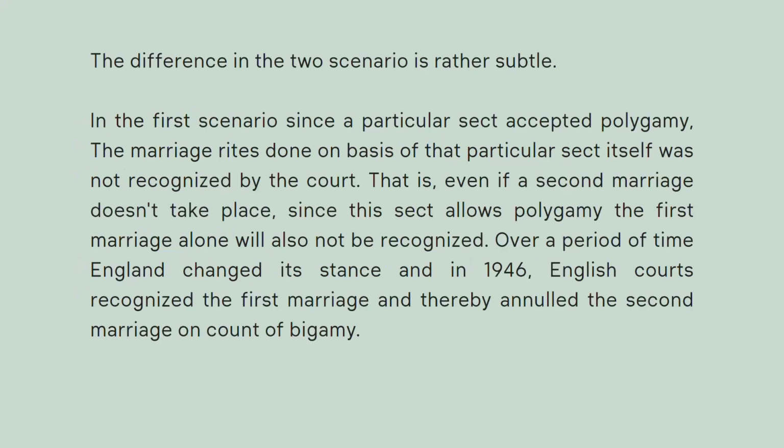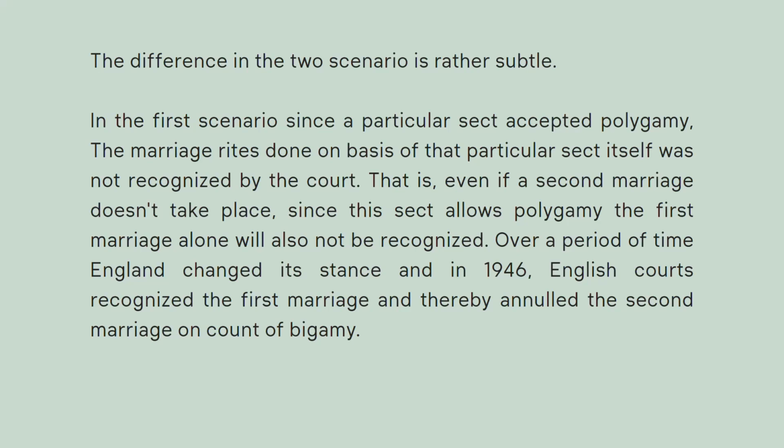What's the difference between the two? In the first scenario, the concept, even though subtle, is very important. In the first scenario, the court is saying that if a particular law or a particular religion allows for more than one marriage to happen, that is not treated as marriage under English law, which means that a Muslim man marrying only one woman is also not treated as marriage under English laws and English code, because the Muslim man has the capacity to get married to a second wife, a third wife. The marriage permits polygamy, therefore, that institution of marriage is not recognized in England.